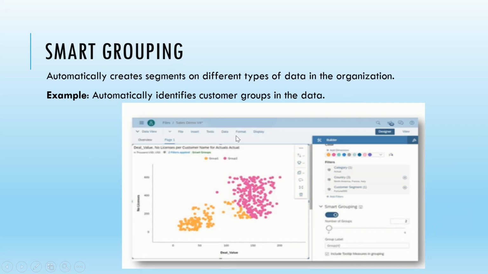Smart grouping is where we can use R technology, which is again a data science language, which can automatically create segments on different types of data in the organization, identify customer groups automatically in the data, and then provide visualizations that will be helpful for business users.